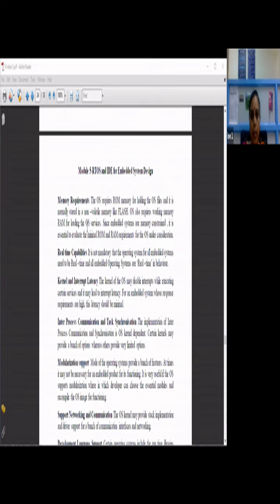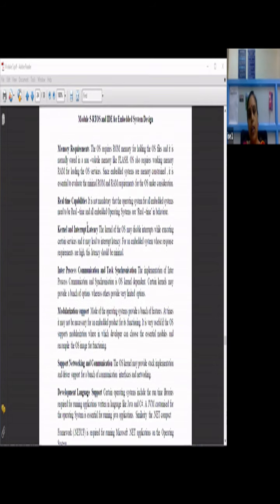The second thing is memory requirement. Again, this is very important because in an embedded system, memory is very crucial. That means we will be using a very limited amount of memory. We cannot have a chip with a large amount of memory in the embedded system. Since an embedded system is a combination of many components, hardware and software, you need to look into a compact way of installing your memories.